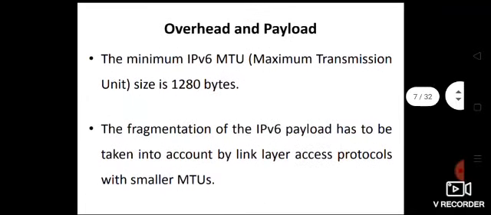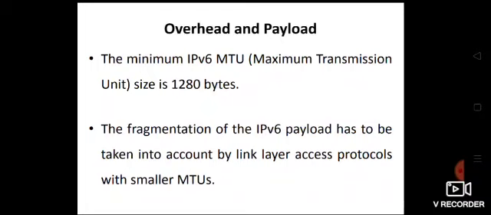Then overhead and payload. The minimum IPv6 MTU, the maximum transmission unit, means how much data per packet we are sending. The minimum size of an IPv6 data packet is 1280 bytes.